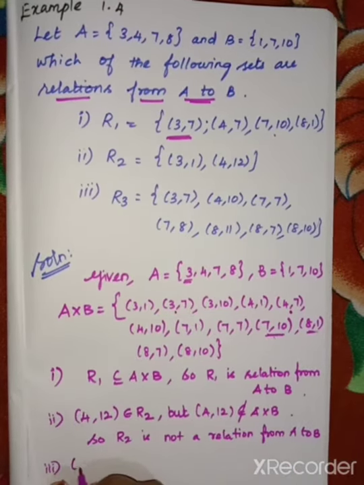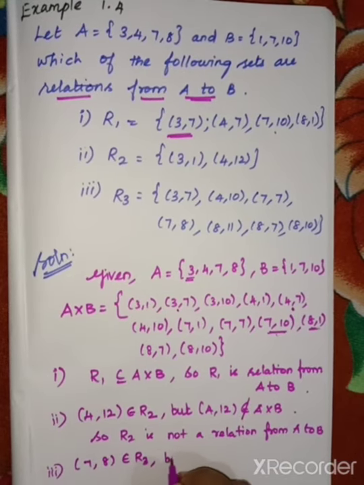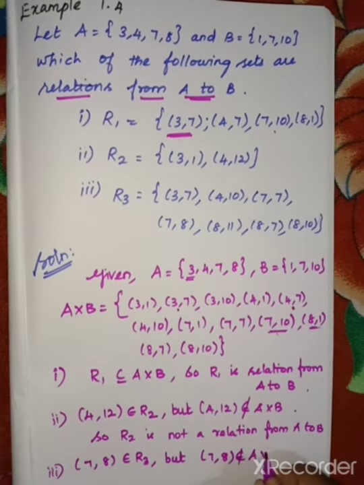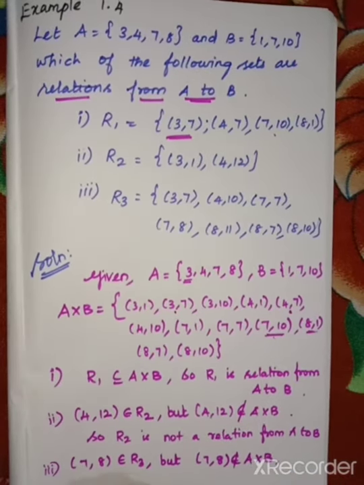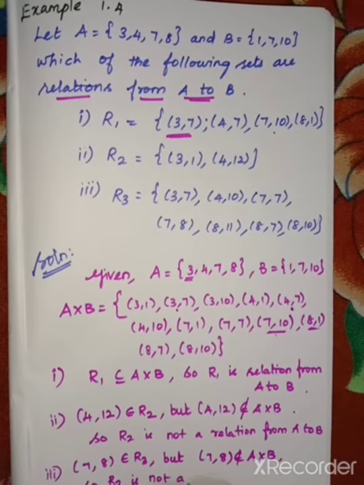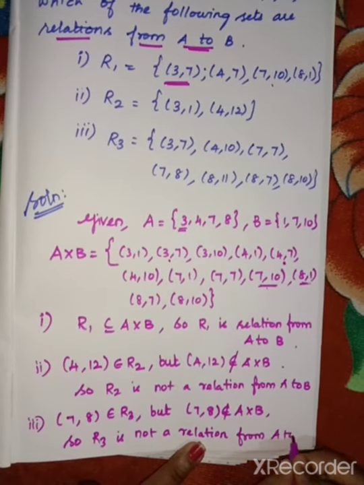So here 7, 8 belongs to R3, but 7, 8 doesn't belong to A cross B. So R3 is also not a relation from A to B.